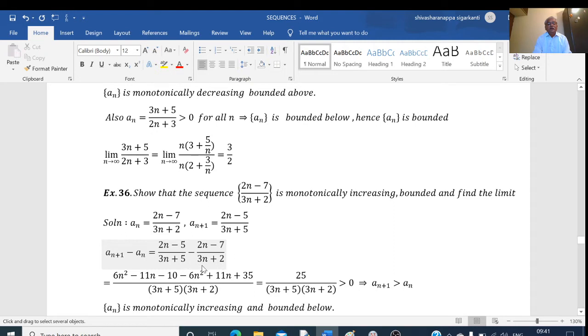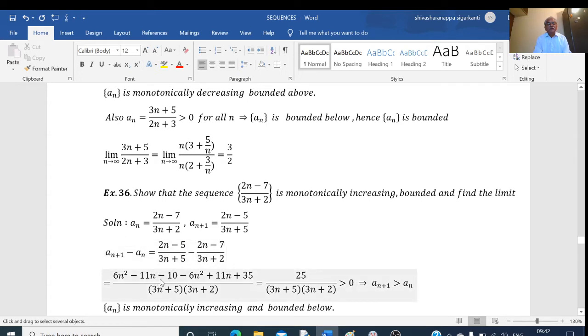Taking the LCM of (3n plus 5) and (3n plus 2), I am getting 2 into 3, 6n square plus 4n minus 15n. 4n minus 15n is minus 11n, and minus into plus is minus, 5 into 2 is minus 10.